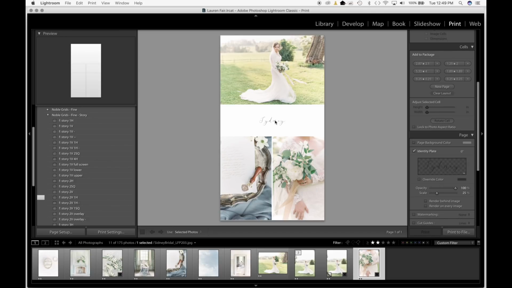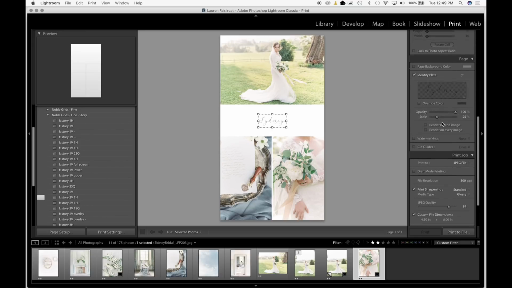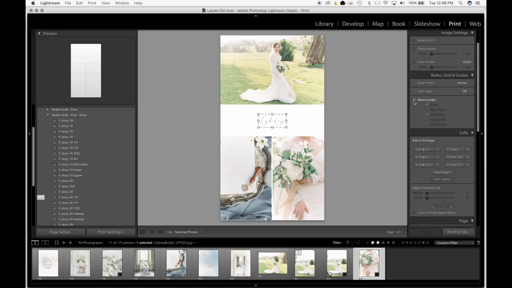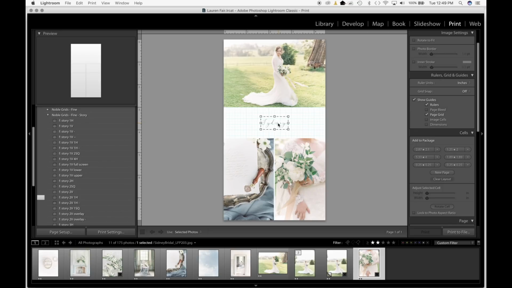If you're going to be wanting to move the identity plate around and reposition it, one great thing to do is to turn on the show guides. That way you can really make sure that you're centering it. It is a little bit hard. Lightroom doesn't have the ability to show it like snap into place. So turning on the show guides is really nice if you're rearranging or anything like that.